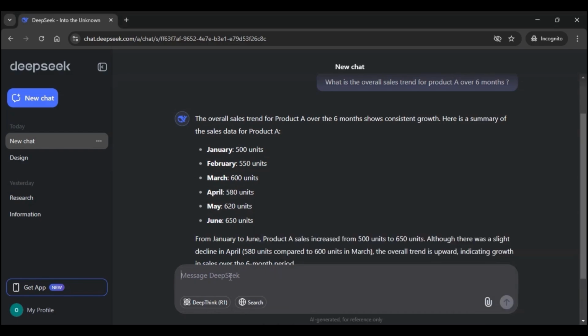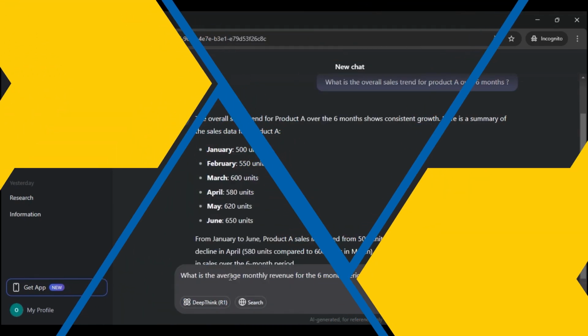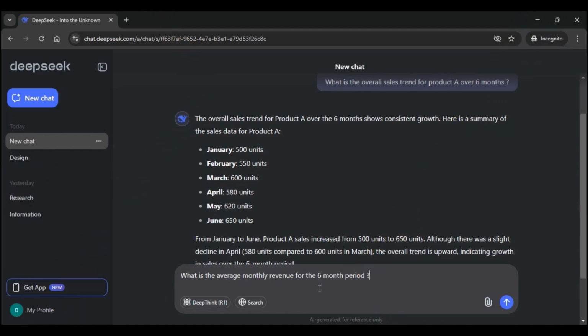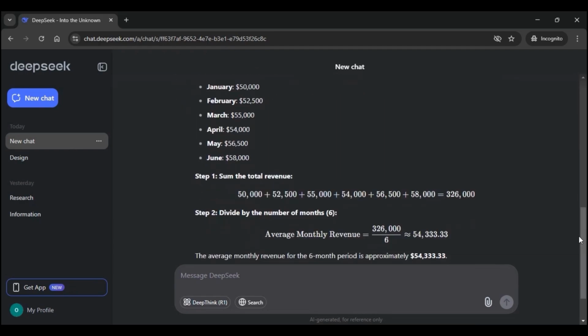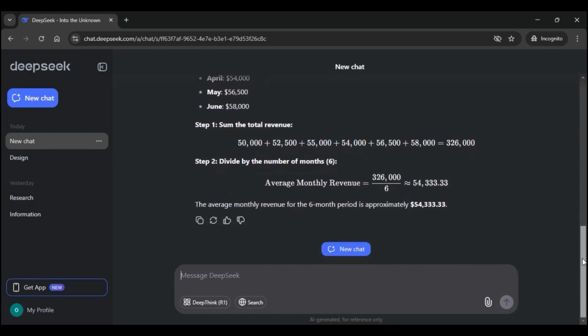We can also ask another question. So I'm asking what is the average monthly revenue for the 6-month period. So you can see how beautifully it has given us the response. Step 1 to sum the total revenue, and step 2 divide by the number of months, that is 6. You can even ask several questions regarding your document.